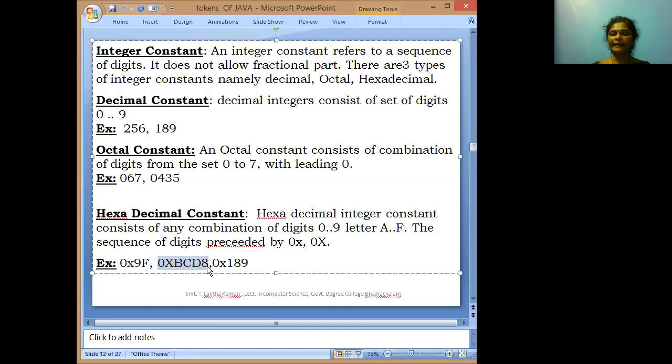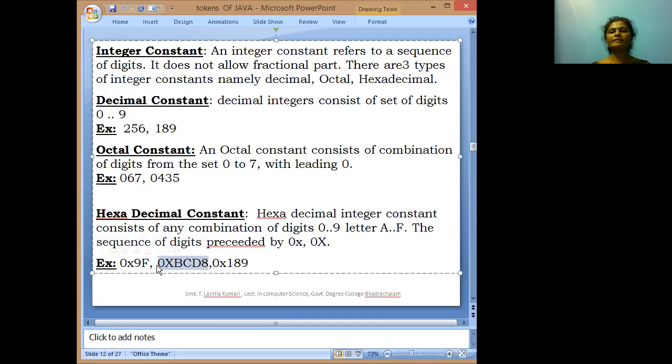How can we identify this number as a hexadecimal number? A number beginning with 0 small x or 0 capital X is nothing but a hexadecimal constant. How can we recognize a number as an octal number? The number is leading with 0. Those numbers are called octal numbers.